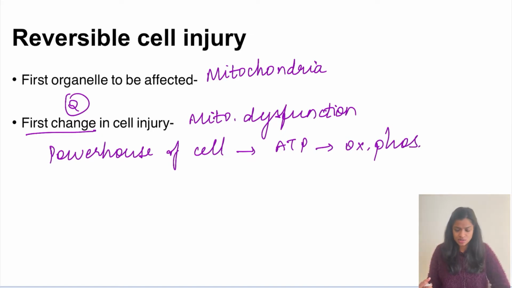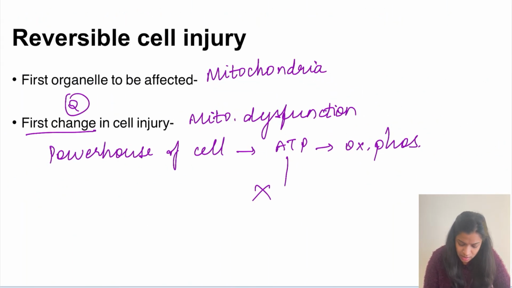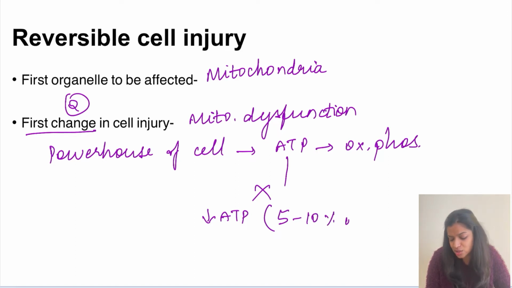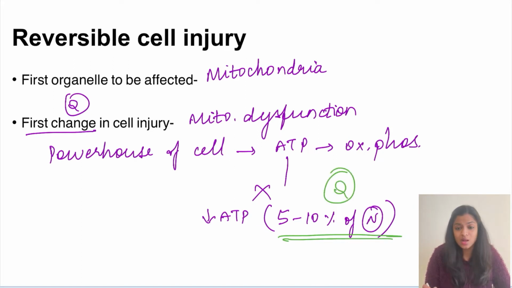So in the presence of oxygen, oxidative phosphorylation will happen, and that will result in the production of ATP. This ATP is needed for certain pathways in the cell, which are needed for the survival of the cell. So whenever there is mitochondrial dysfunction, this ATP will not be produced, or there will be a decrease in the production of ATP, reduced to 5 to 10% of normal. Again, this has been asked as a question. When ATP levels decrease to 5 to 10% of the normal levels, then it will result in cell injury.